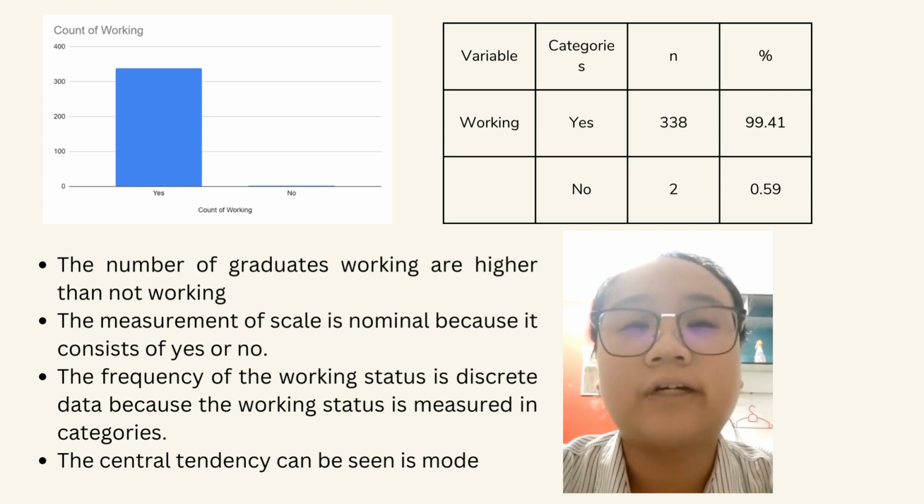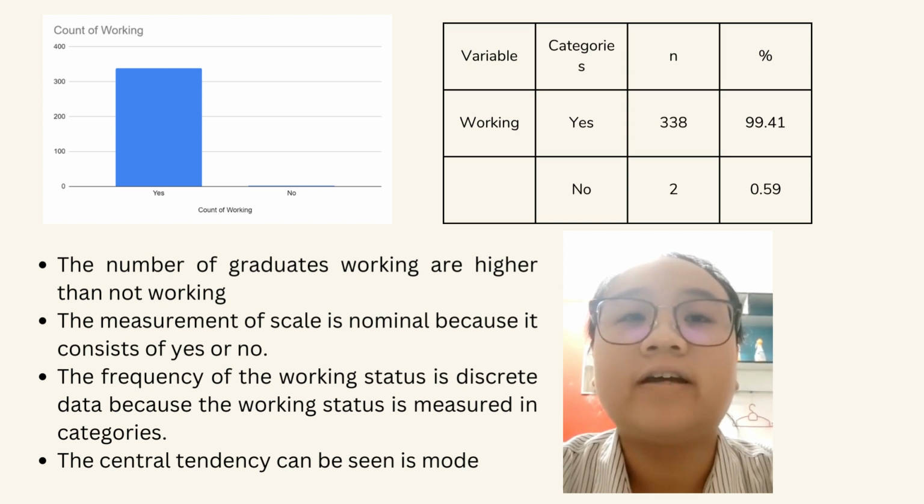Next is the frequency of working. Based on the graph and the table, we know that the number of graduates working is higher than non-working. The graduates working consist of 99.41%, while the non-working just consist of 0.59%. They are the two non-working because they are still students. And the scale of measurement is nominal because it consists of yes or no. The frequency of the working status is discrete data because the working status is measured in categories.